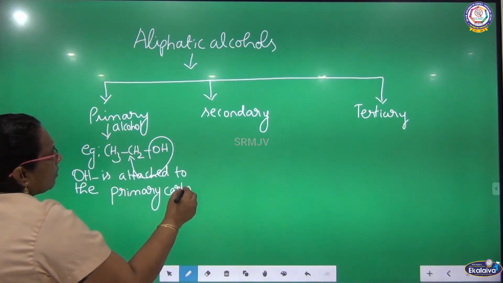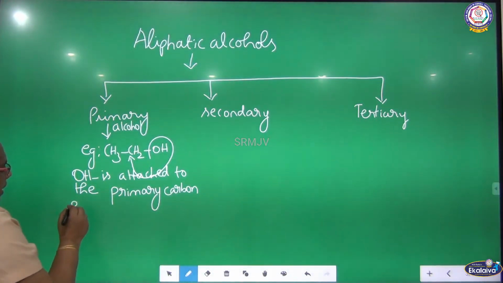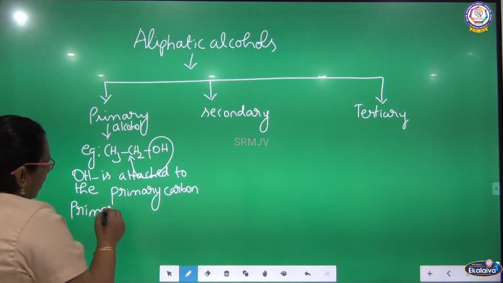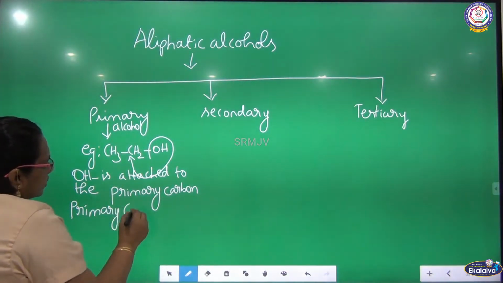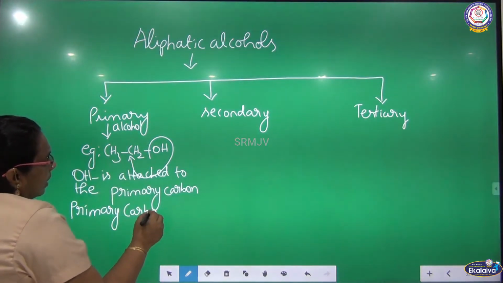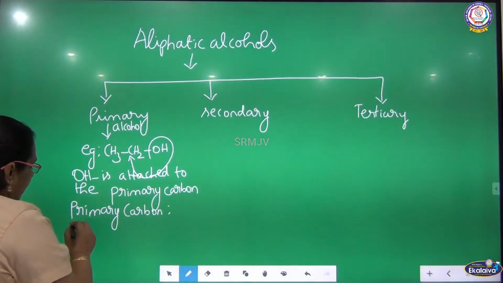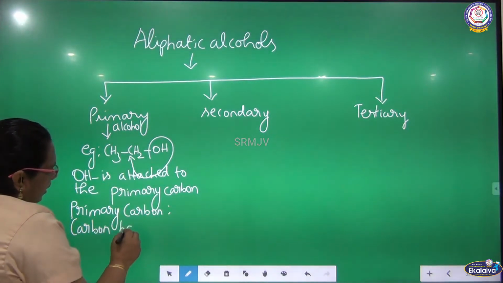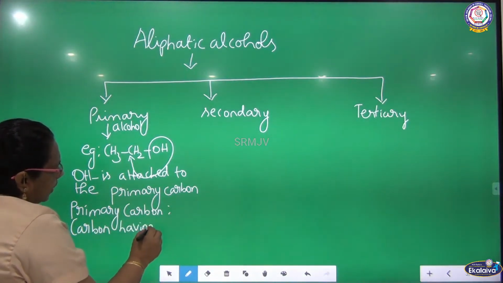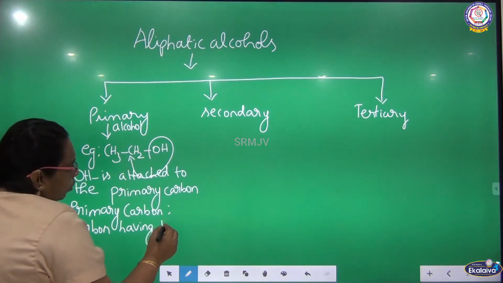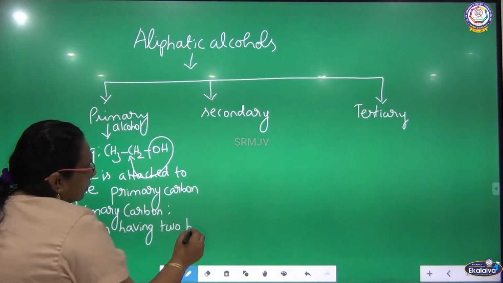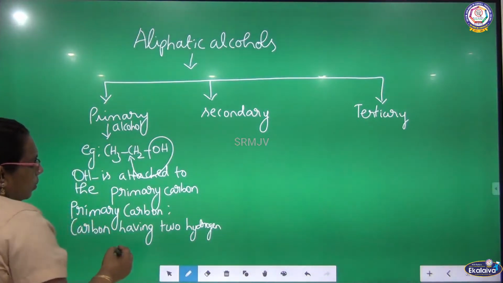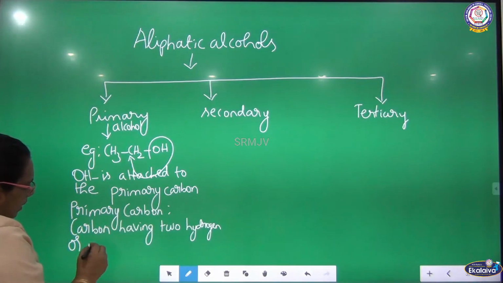So what is primary carbon? Carbon having two hydrogen or one bulky group.